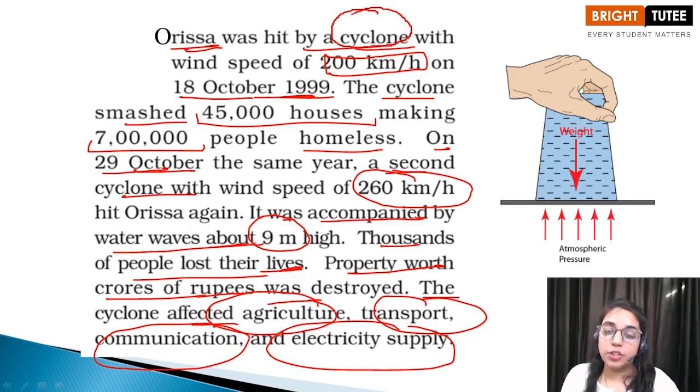But before discussing cyclones, we need to understand that air exerts pressure. Okay children, air which is present around us is always exerting pressure. How can we prove that? We can take a glass of water, and you can place a cardboard piece, not very large, but one which can cover the mouth of this glass. You fill this glass with water and then cover it with a cardboard or a piece of paper. Then you are going to reverse it immediately, in this way.